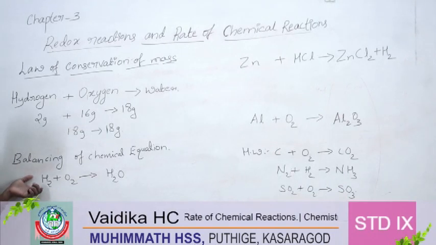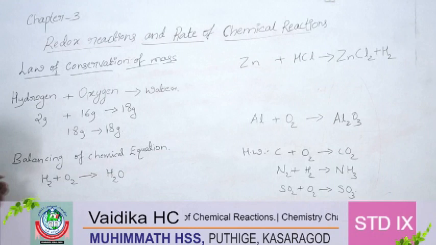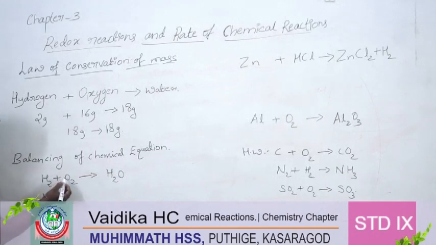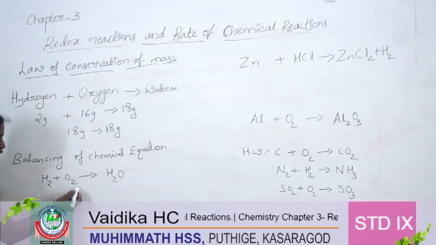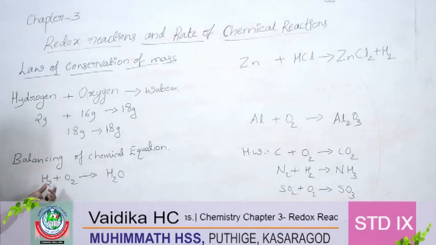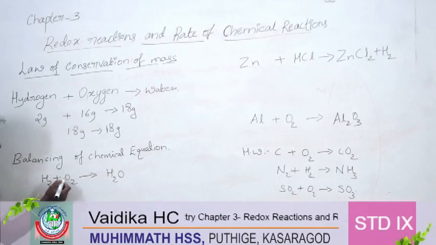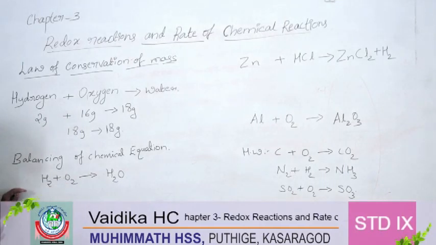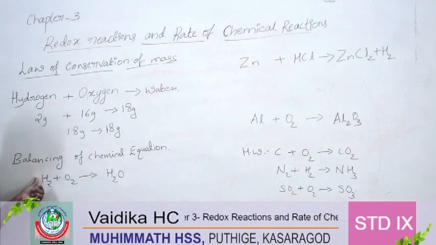How can we balance? We should put numbers in front of the compounds, not here. We cannot balance an equation by writing the number here. We have to write the number in front.